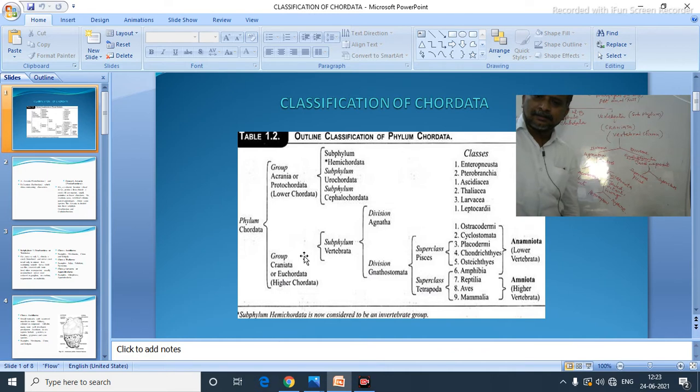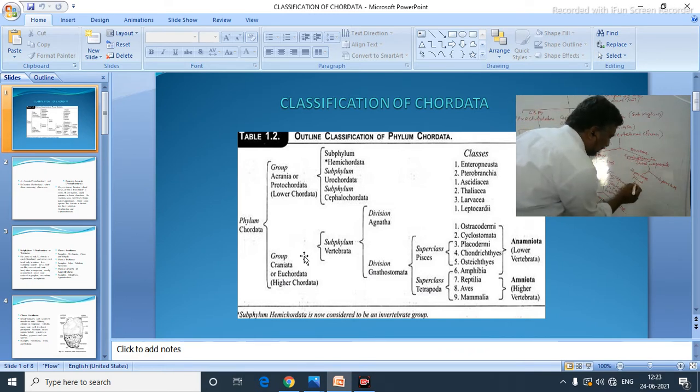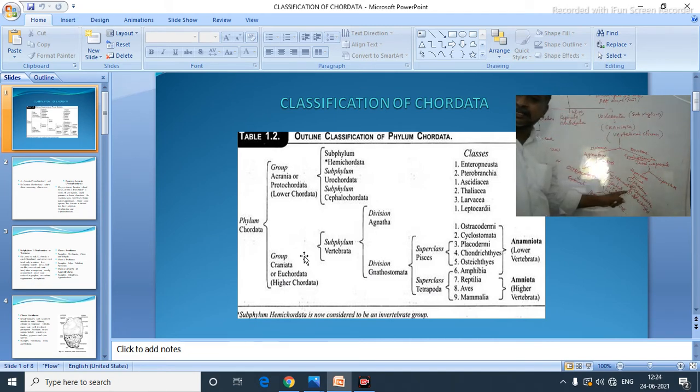Pisces, in which Placodermi, Chondrichthyes, Osteichthyes. Placodermi is one. The second one is Chondrichthyes. The third one is Osteichthyes. So there are three different kinds of fishes, collectively called Pisces, that is the superclass Pisces.